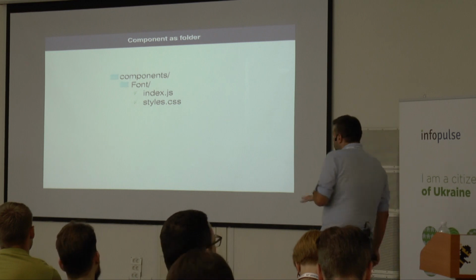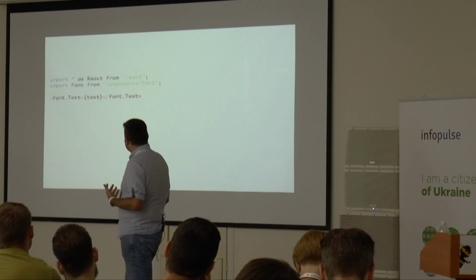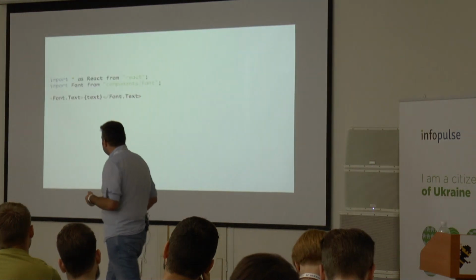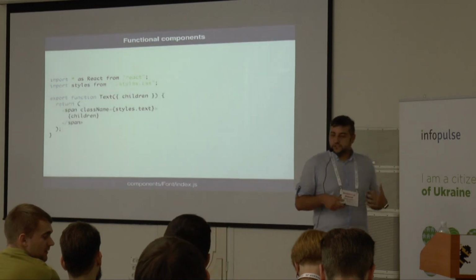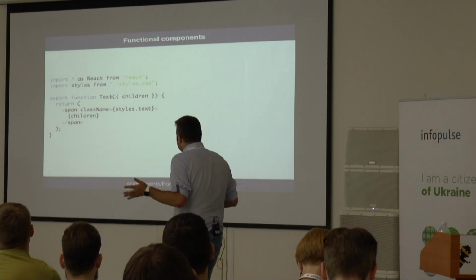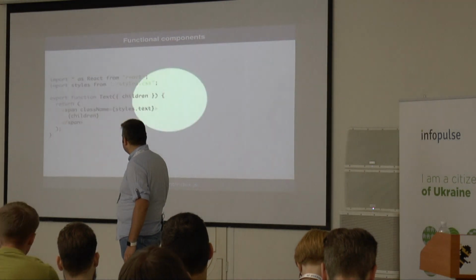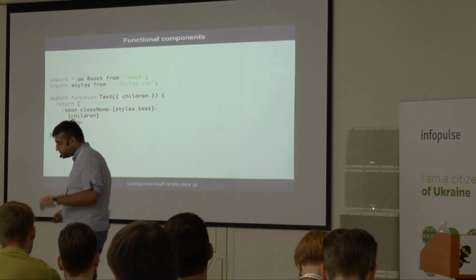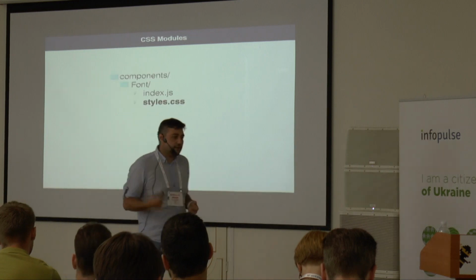So let's see our font component. What does a font component need? It's just simple, that's the way we use it. We just import font and we say font text and we render some text. So this is how you use the component, nothing magical. This is its code. You get React, you get the children, you render children around the span, and you use those styles here. Those styles are actually coming from this file here.